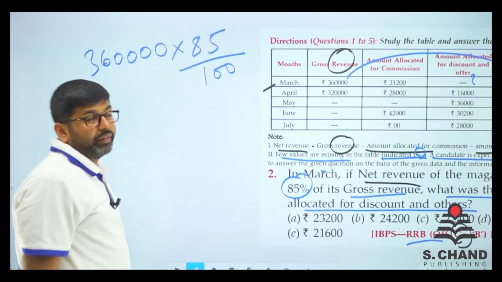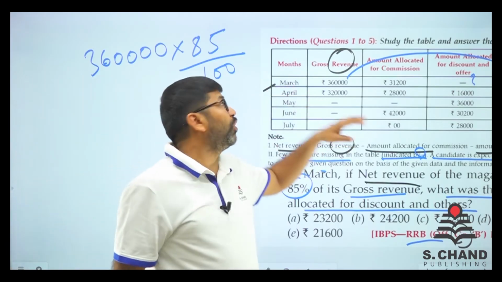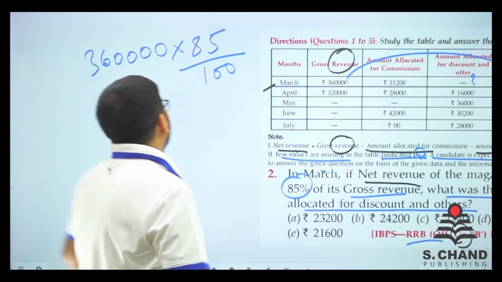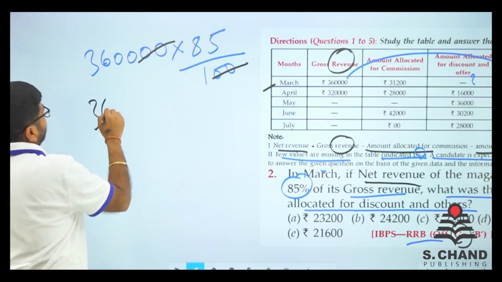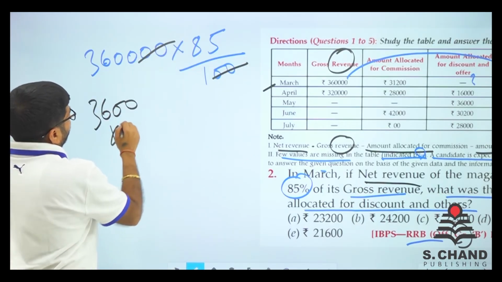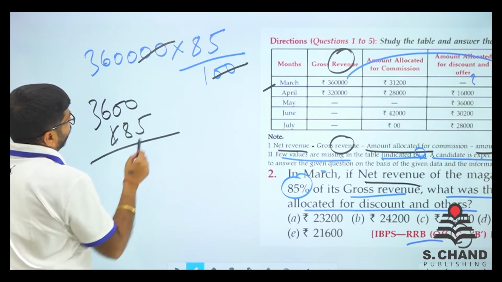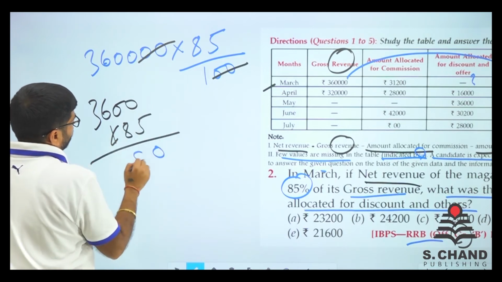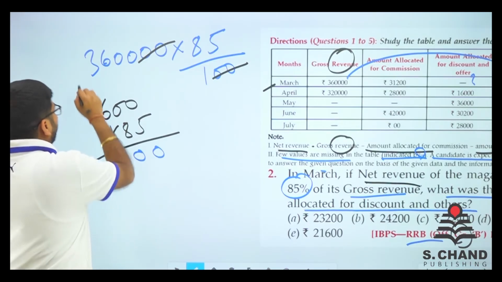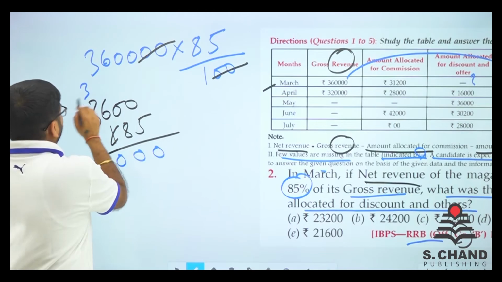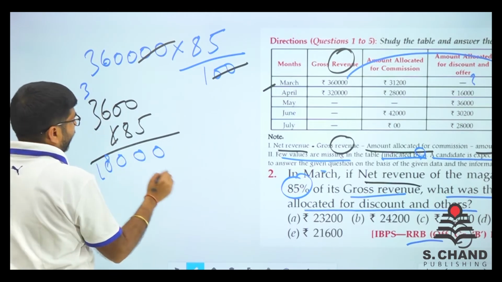Why do we need that? Because 85% of gross revenue is net revenue. So we cancel out these zeros and multiply 3600 into 85. 5 zeros are 0, 5 zeros are 0, 6 into 5, 30, we got 3 here, 5 3s are 15, 16, 17, 18. So we got 18 here.